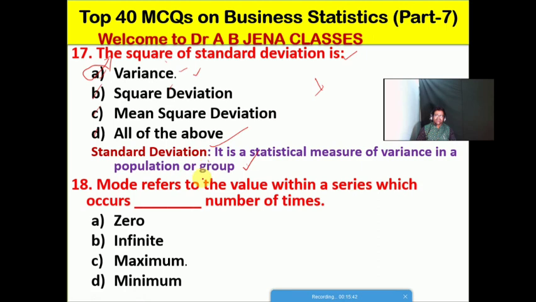Next MCQ we will see. So mode refers to the value within a series which occurs dash number of times, or how many times. A, 0. B, infinite. C, maximum. D, minimum. Friends, so C is the right option for this MCQ.